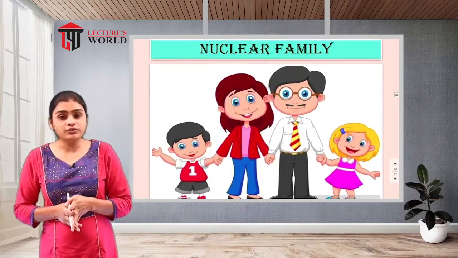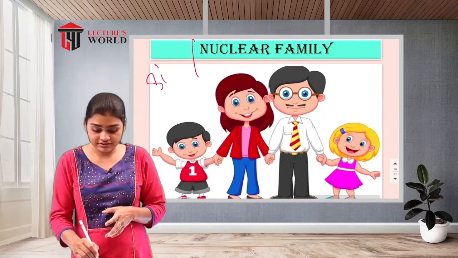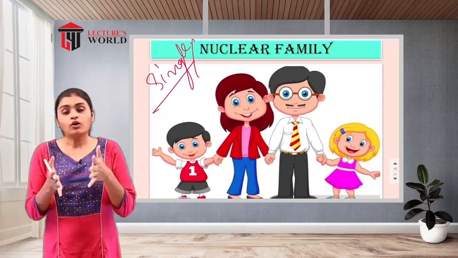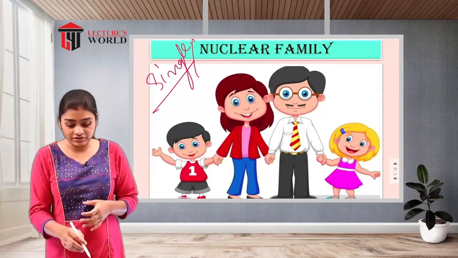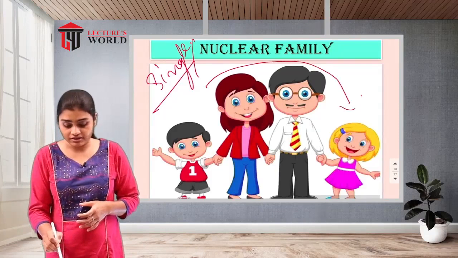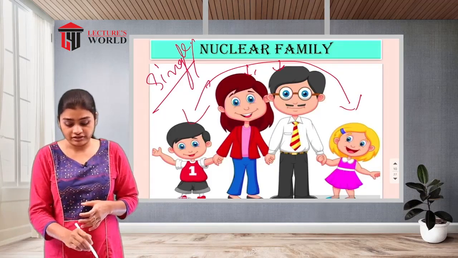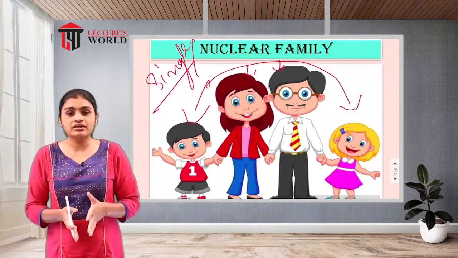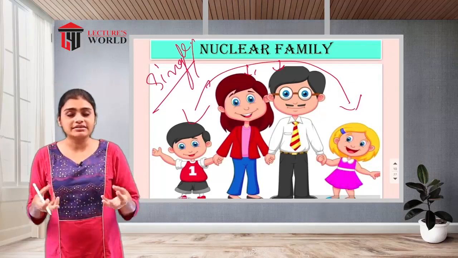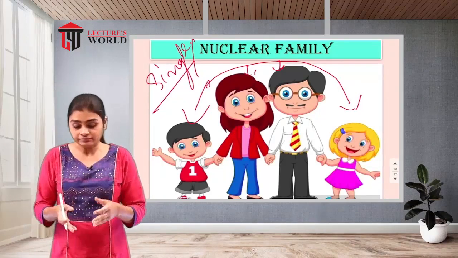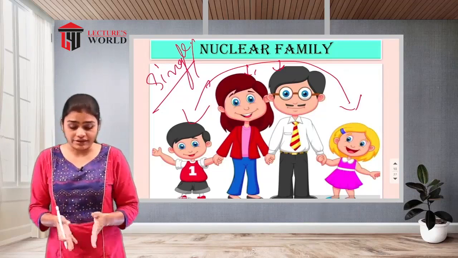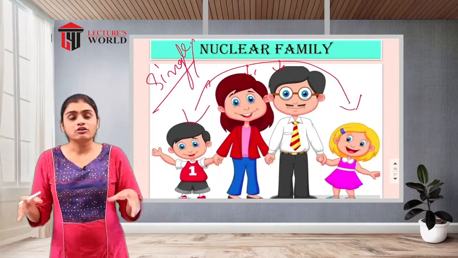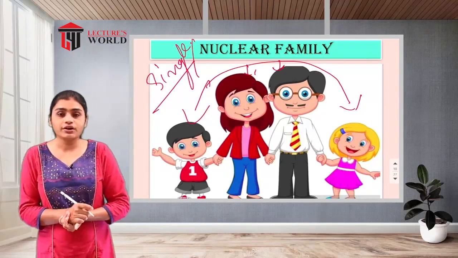When we talk about a nuclear family, or you can say a single family, that means only the husband and wife and their children will be there. You can see this husband and wife and their children. That is called a nuclear family. No relatives will be there. There are fewer family members in this type of family: only the husband, the wife and their children. They are going to live together and share the common residence or common habitation. So that is called a nuclear family.